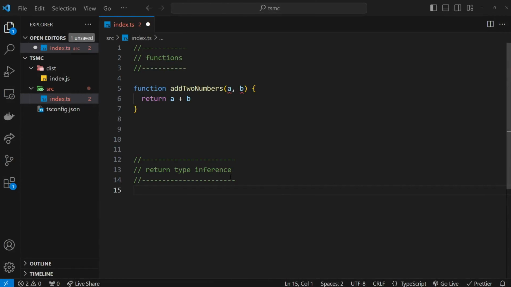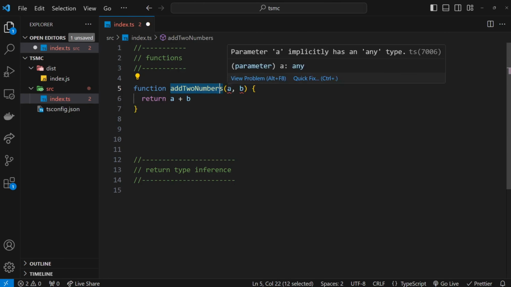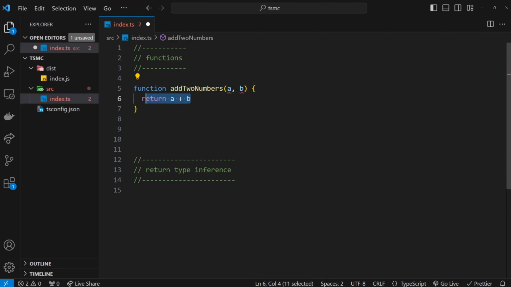Okay then, so now I want to talk about functions in TypeScript, and we're going to focus on two different parts of a function. First of all, the arguments in a function, and then also the return value of a function, right? So I've got a function here already set up which takes in two arguments, a and b, and it returns the sum of those arguments. And so far this looks identical to a function in regular JavaScript, except we get these little errors right here where the arguments are, and that's because we're not telling TypeScript what types these arguments should be.